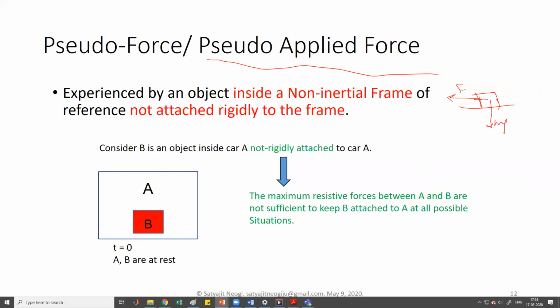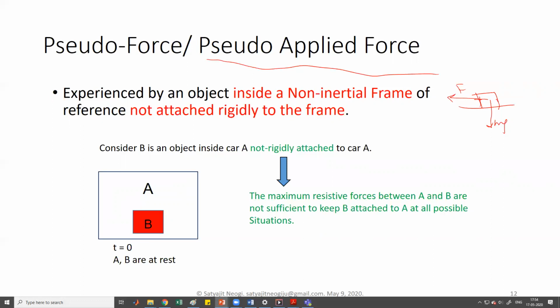Experienced means they are actually affected by it. So if it is a non-rigid object, it will experience the force. It will move because of it, basically.